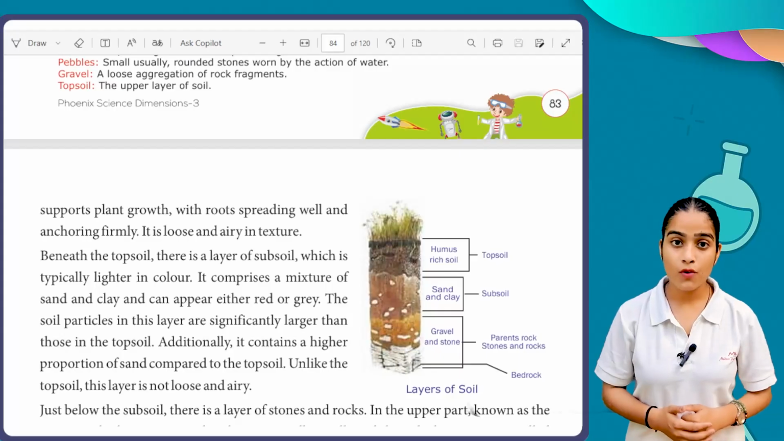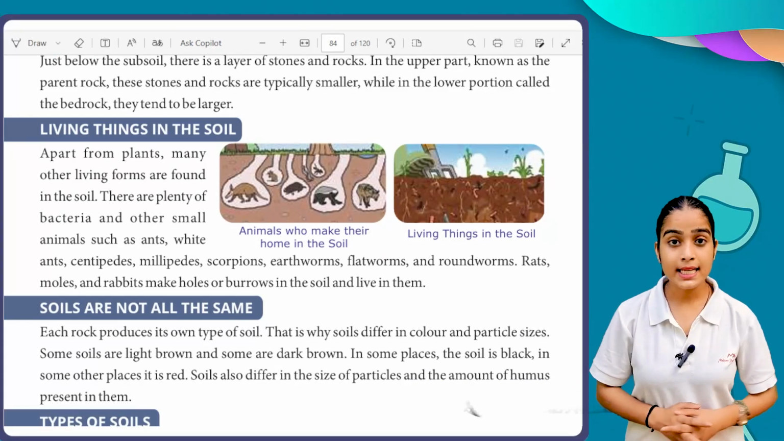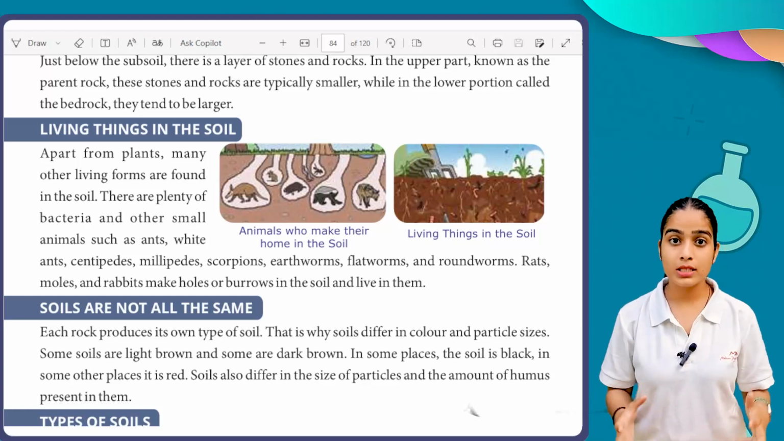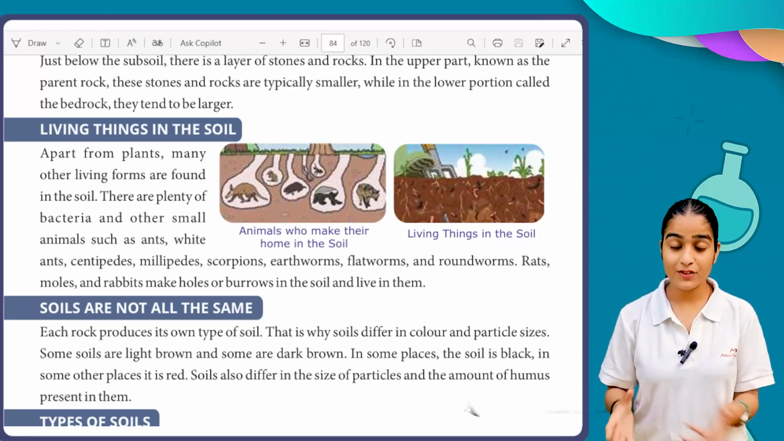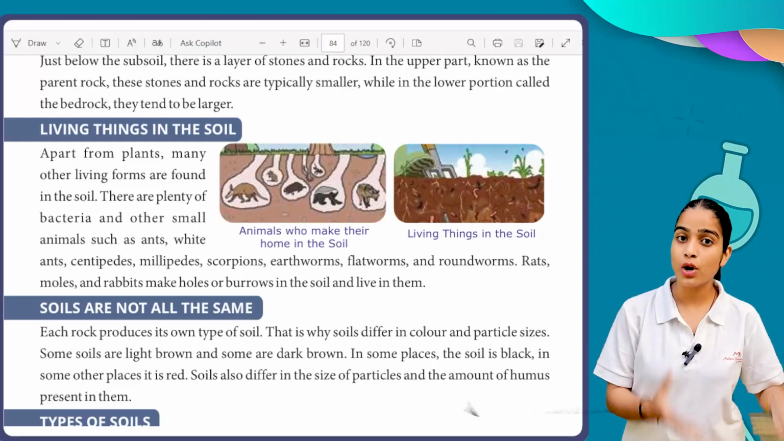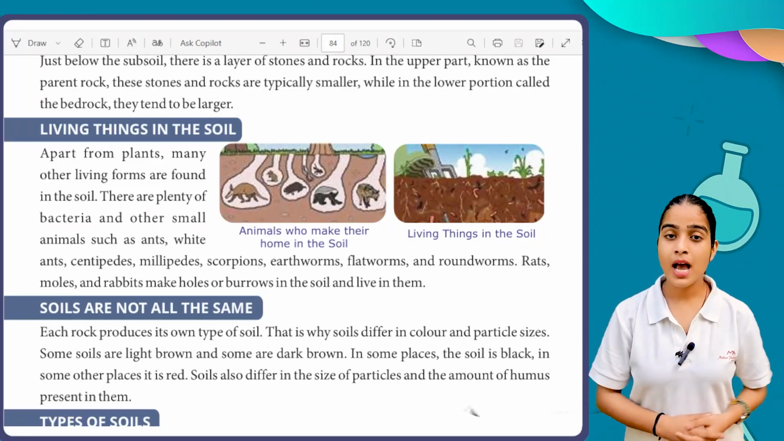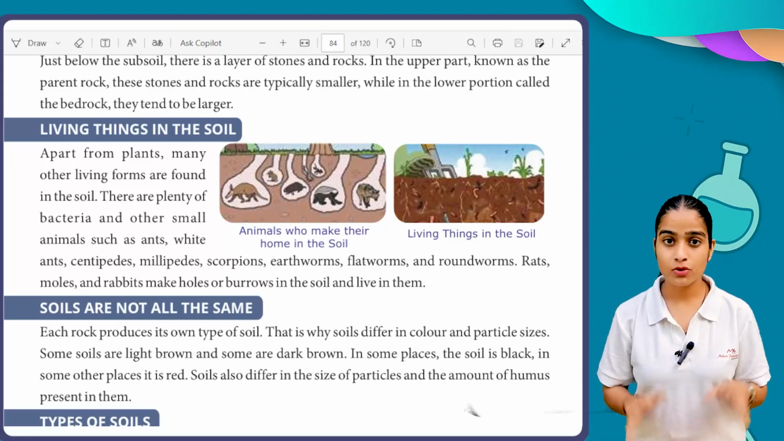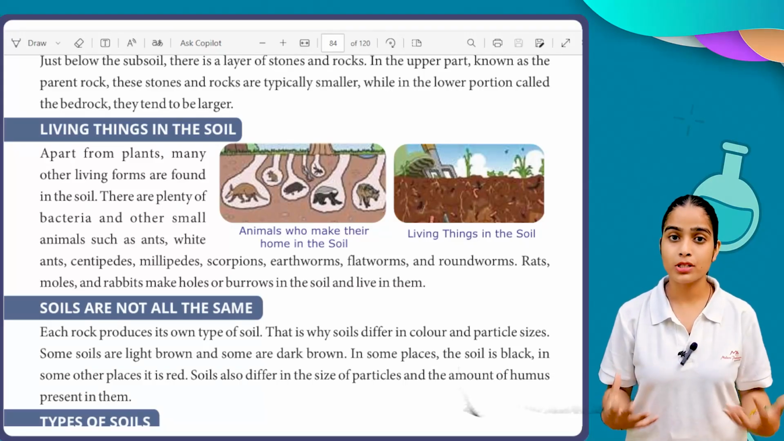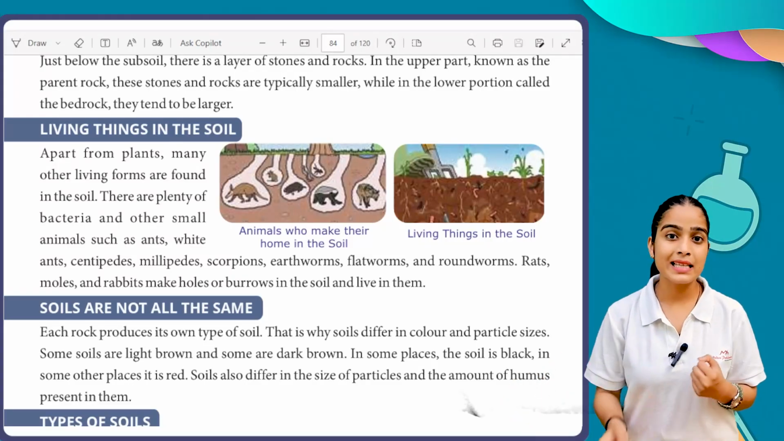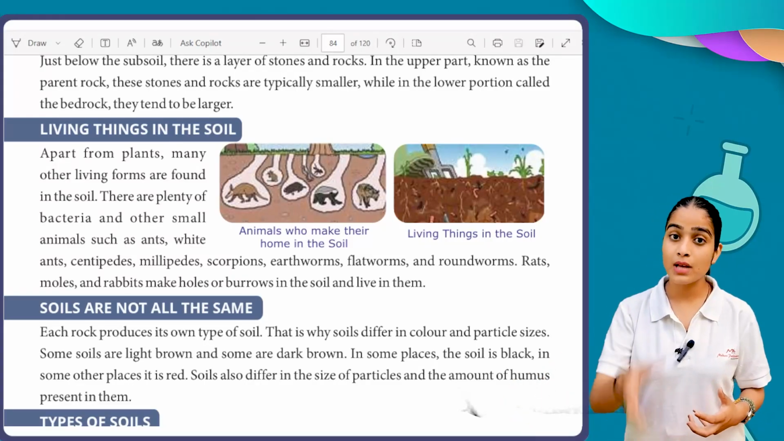Now we have moved forward to the next point, living things in the soil. As we already learnt about living things, all those things which need growth in their life, which need air to breathe, which need water to drink, are referred to as living organisms. Now we have living organisms in soil as well. So don't be confused, ma'am, how is it possible? We are also human beings and we cannot live in the soil. But some insects, some small living organisms are there.